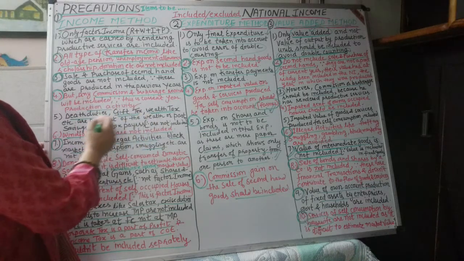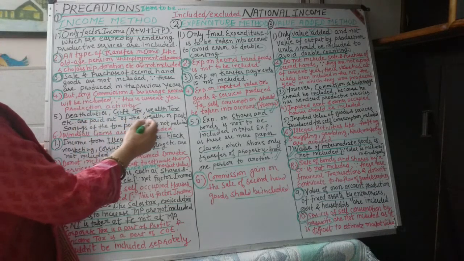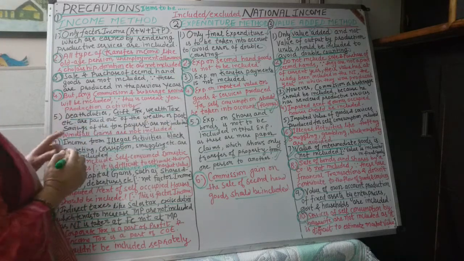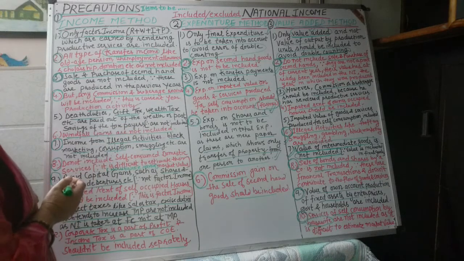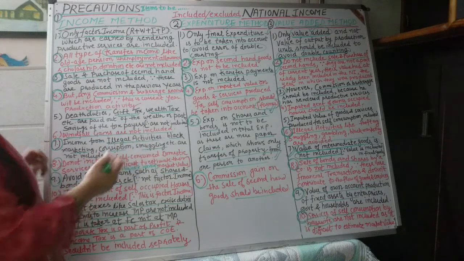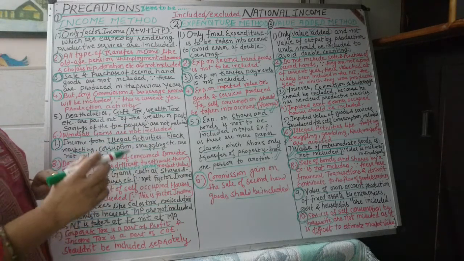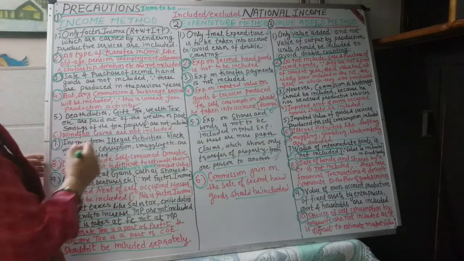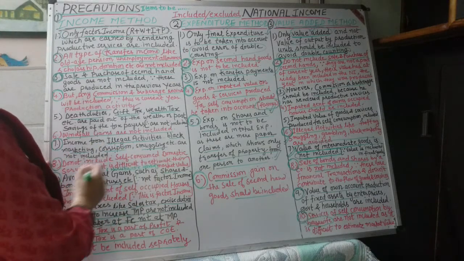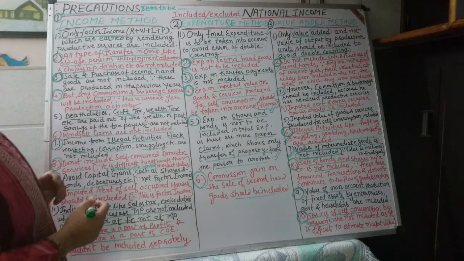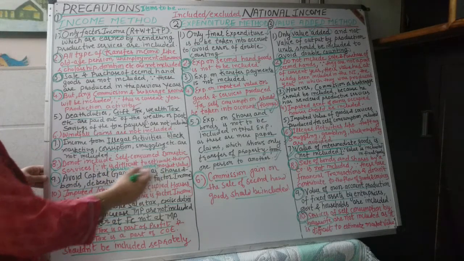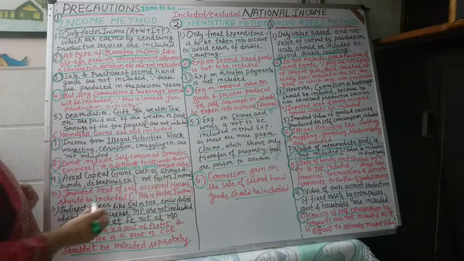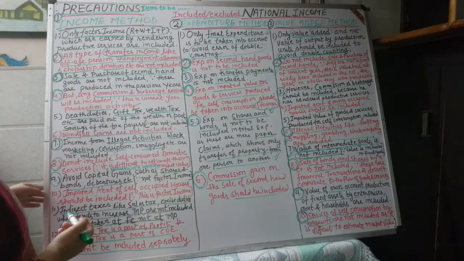Gift tax, wealth tax, death duties are paid out of previous savings, so those will not be included. Windfall gains are not included. Income from illegal activities such as theft, gambling, smuggling will not be included. Do not include self-consumption domestic activities, such as the activities of housewives. Avoid capital gains such as shares, bonds, debentures because these are not a part of factor income.